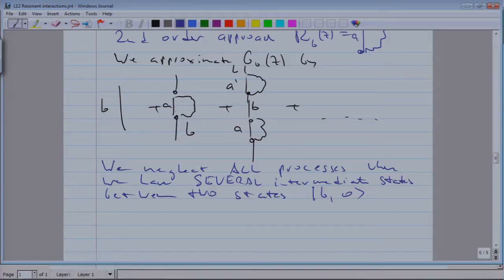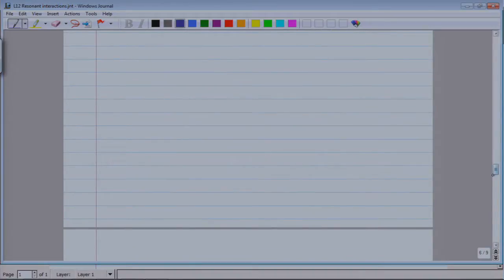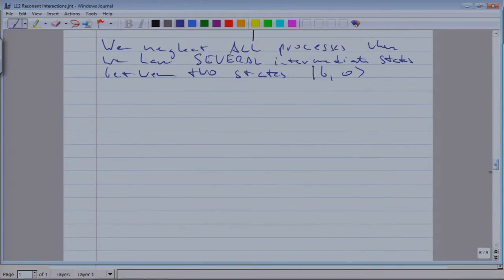Or diagrammatically, what we have neglected is, let me just give you an example. We have to always start with the state B and we have to end with the state B. But now the idea was that let me just go through 4 vertices.